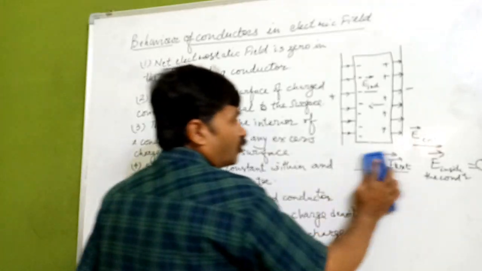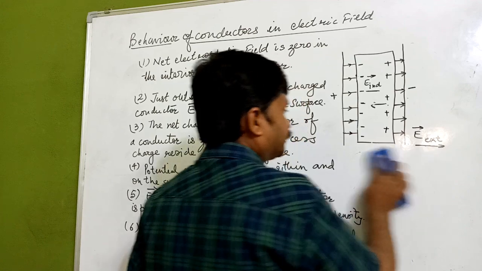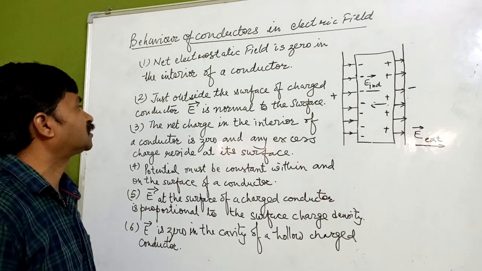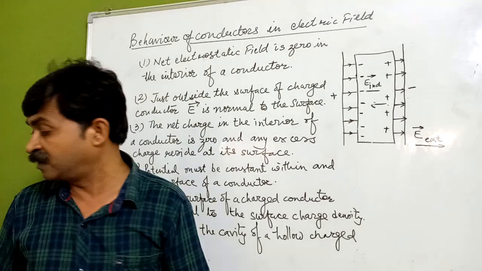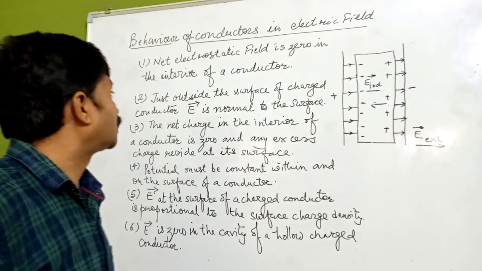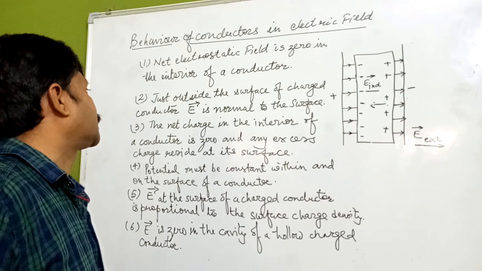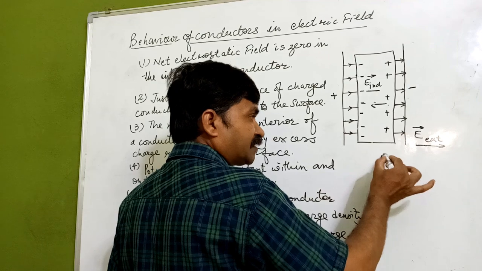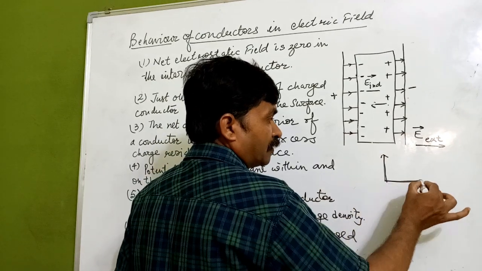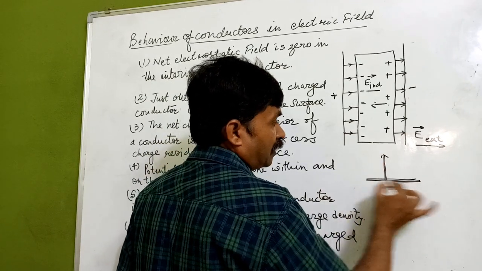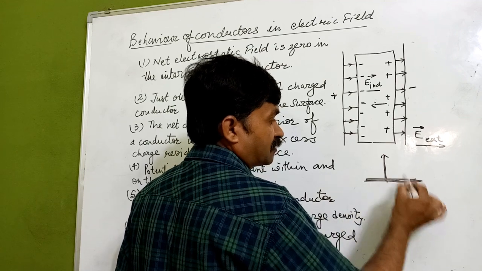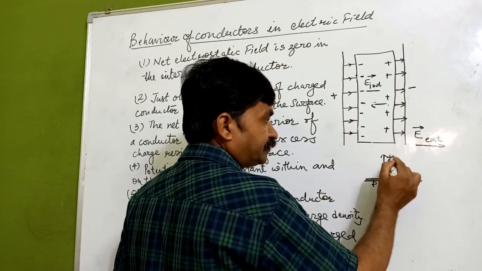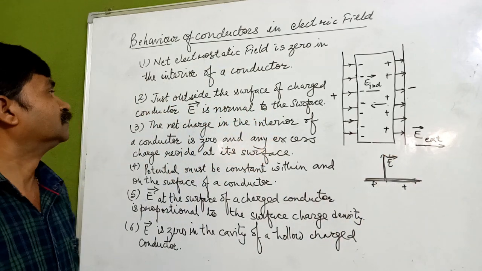Now we will go with the second point, and that point is: just outside the surface of a charged conductor, the electric field is normal to the surface. Just outside the surface of a charged conductor, the electric field is always at 90 degrees. If we assume this is a charged surface, the electric field is normal to it.